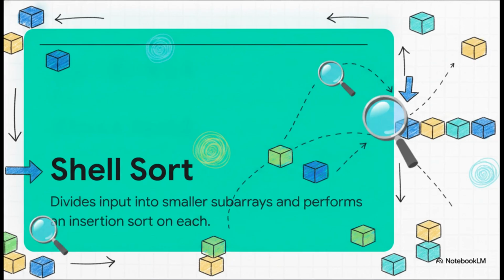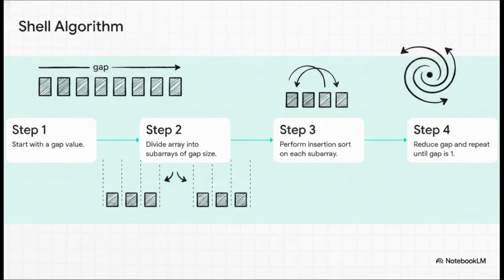Shell sort is at its core a highly optimized version of a basic insertion sort, where you normally just slide items into their correct place one by one. But here, we create virtual subarrays based on a specific interval or gap. By exchanging elements that are physically far apart early on in the process, you completely clear out the major structural chaos. So by the time that gap shrinks down to normal adjacent comparisons, your final sorting pass is incredibly fast and efficient.